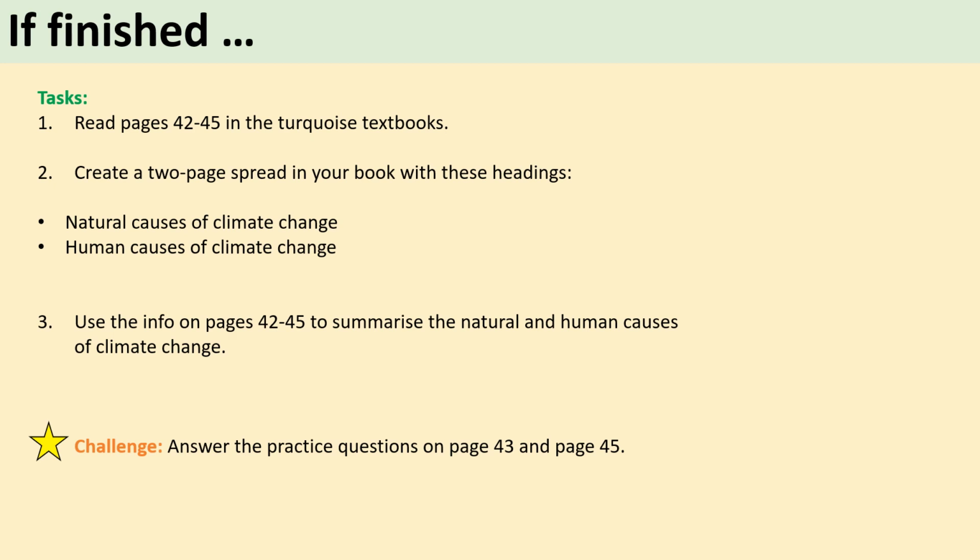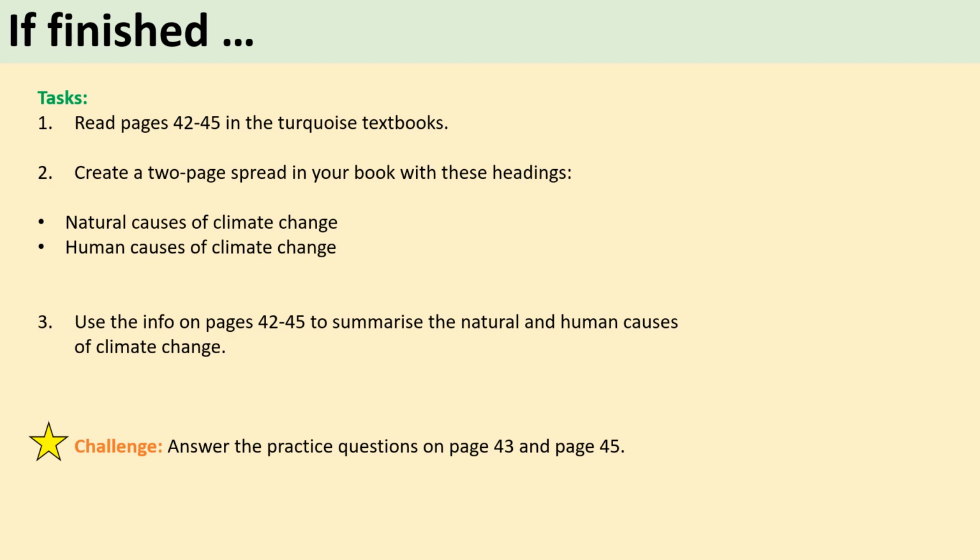So firstly, I want you to read pages 42 to 45. So what we looked at for most of today's lesson was evidence for climate change. And what you're going to now think about is what the causes of climate change are. So we've thought about the fact that we know it's happening. Now we've got to think about what is actually causing it to happen.